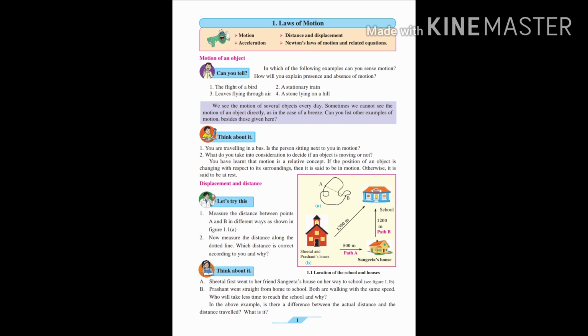Now, coming to the topic distance and displacement. Here one example is given to you: Sheetal and Prashant's houses. Sheetal takes the route where she goes to her friend Sangeeta's house, 500 meters, and then from there she goes to her school, 1200 meters. So in total she travels 500 plus 1200, that is 1700 meters. Whereas Prashant is also traveling from his house to the school, and he takes just 1300 meters to cover it from house to school.